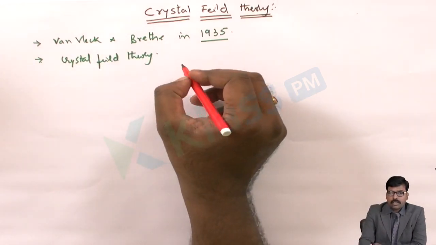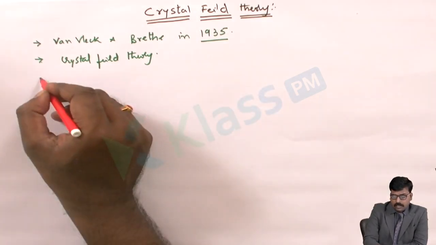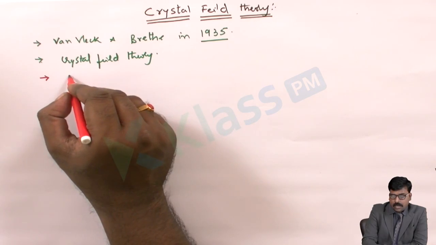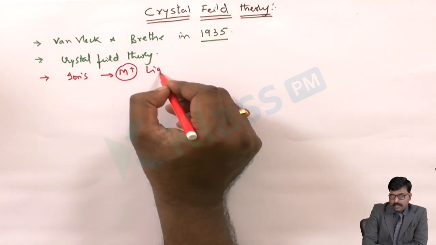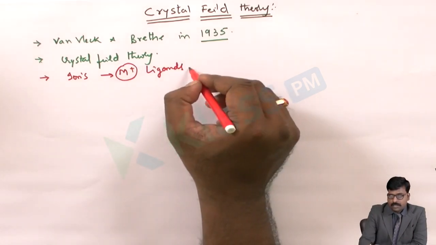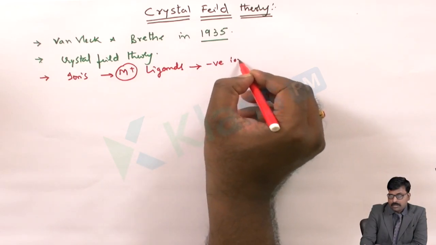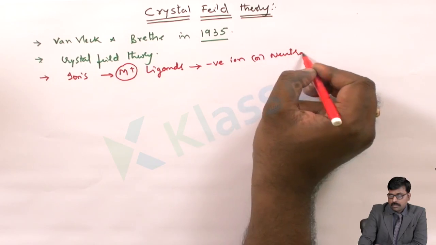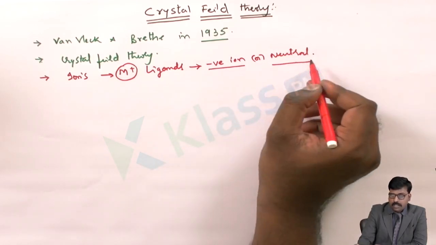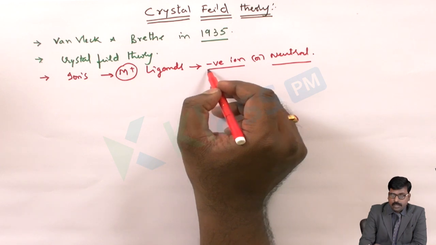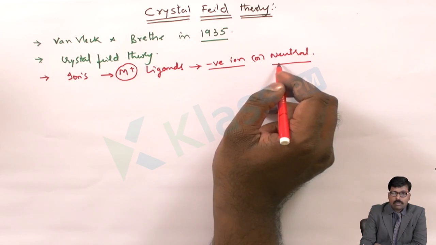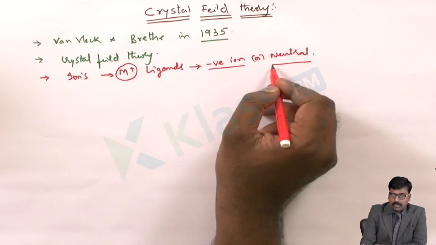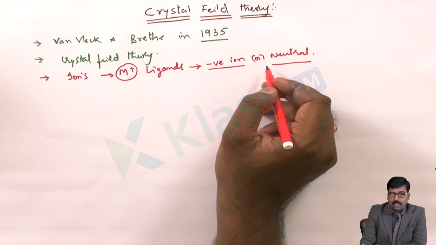In crystal field theory, the metal and the ligands are considered as ions. The metal is a positive ion, and the ligands surrounding the metal to form a complex are negative ions or neutral molecules. If negative ions are present, then electrostatic forces retain the ligands to the metal. And when a neutral molecule is attached to the metal, the negative dipole side of the neutral molecule attaches to the metal ion.